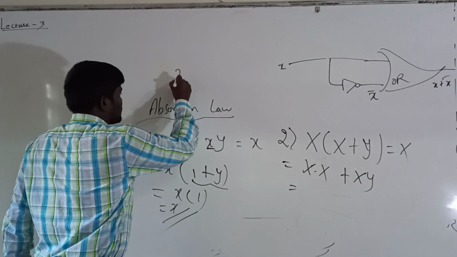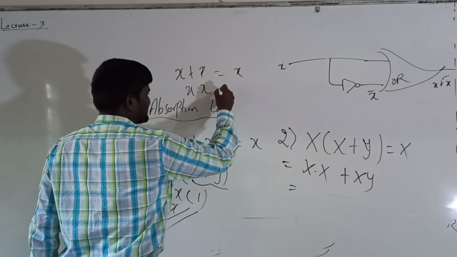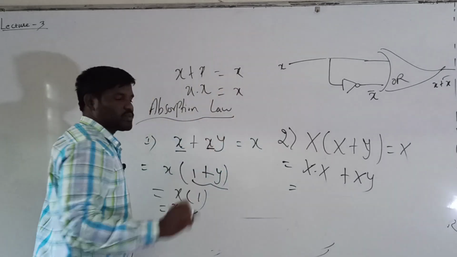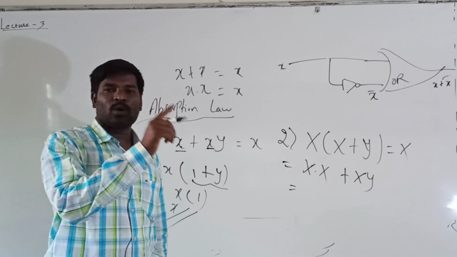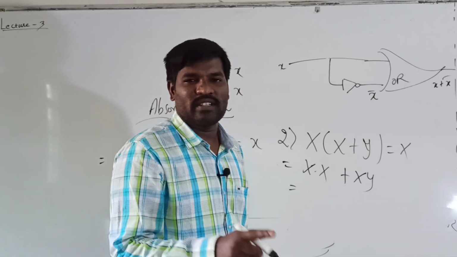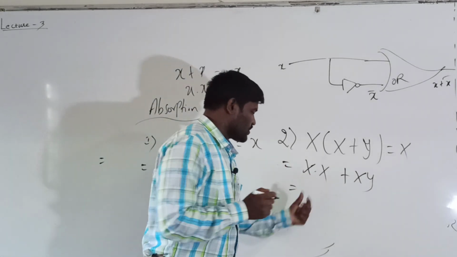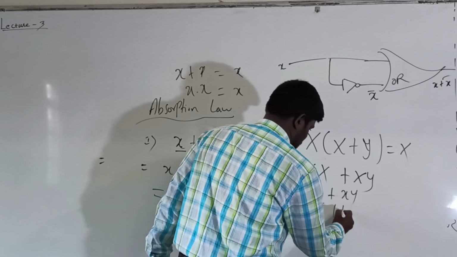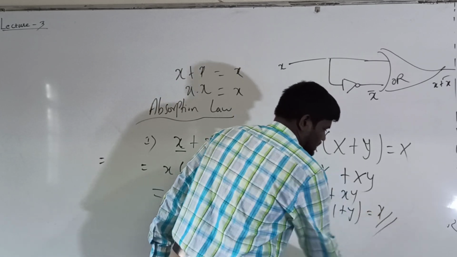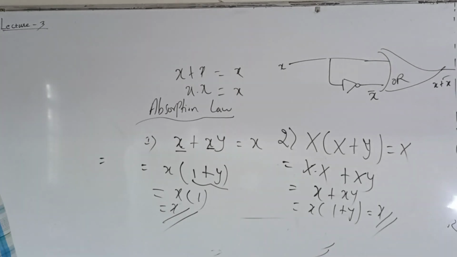So what is x plus x and what is x into x? x plus x is x, x into x is x only. In the last class I said that if more than one x is repeated, it will be considered as a single x. See here, x into x is x only, plus xy. Next you can take common 1 plus y. Finally it becomes x. Hence the result is proved.